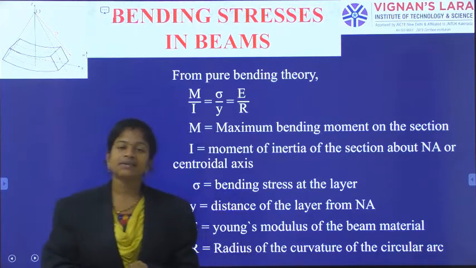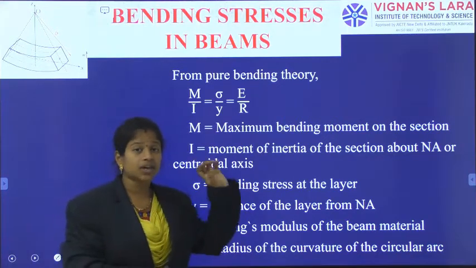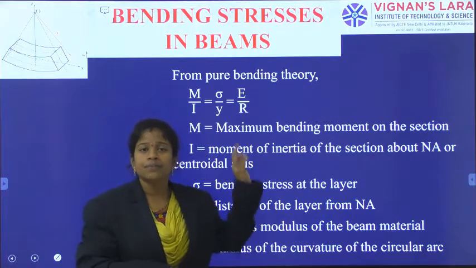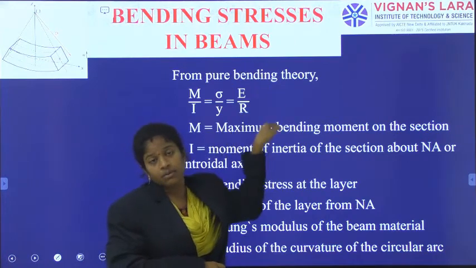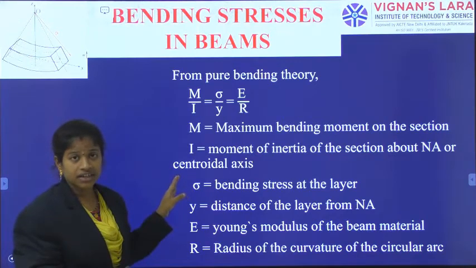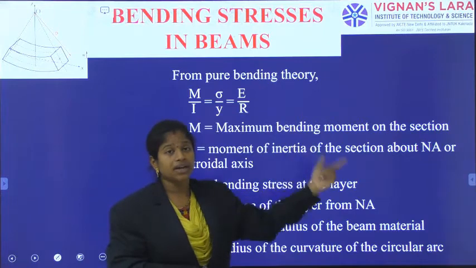Firstly, sigma maximum. Before entering into sigma maximum, as it involves concepts like beam, bending, and curve, I need to use the pure bending theory. What is the pure bending theory? M by I is equal to sigma by Y is equal to E by R. Again, for a simple revision I am giving the terms: capital M is the maximum bending moment occurring at the section.